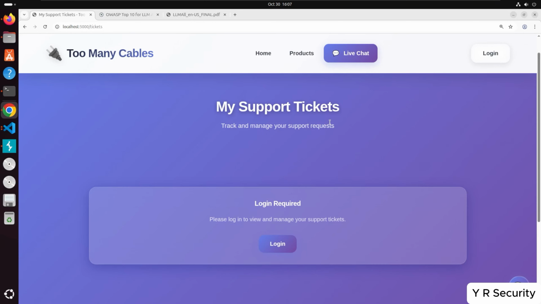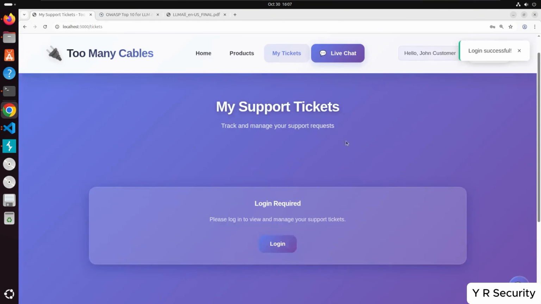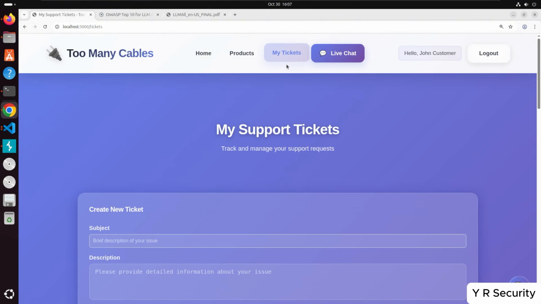Okay, since we're working with the tickets, I'm going to log in here and maybe we'll create a ticket and then see if we can get some agentic workflow abuse happening. So let's log in here. Customer 123 is the password. Again, go OK. And then let's look at the tickets.